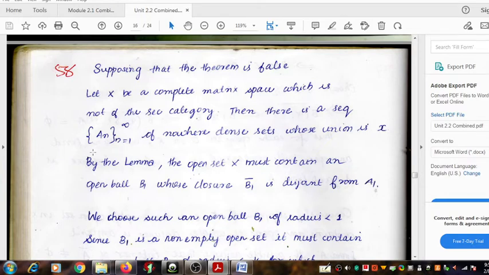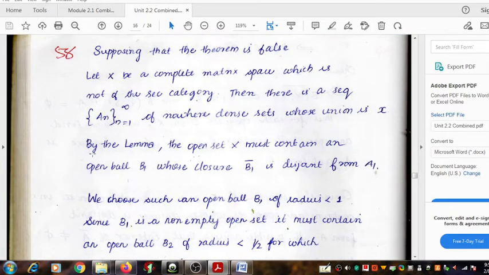Okay. Now we are going to apply the lemma. I have told you that throughout the steps of the proof, we will use that lemma at many places.